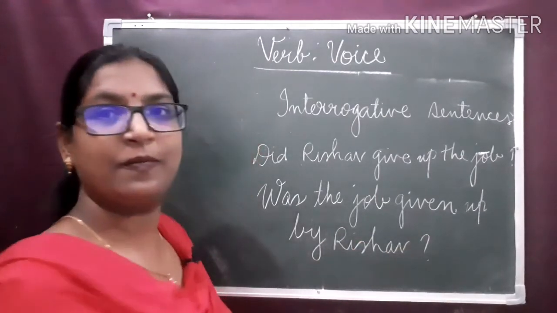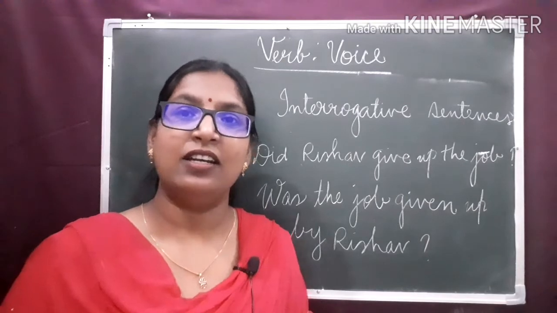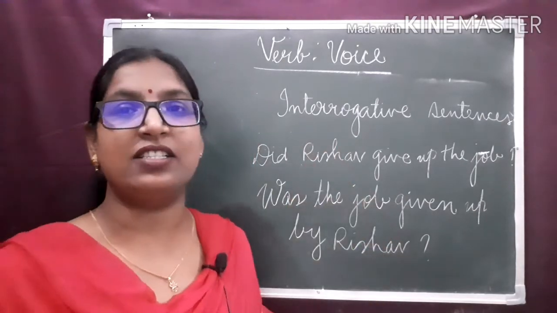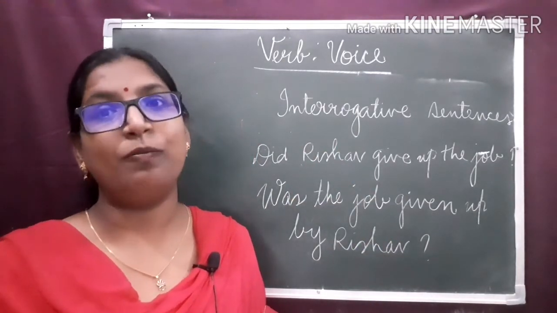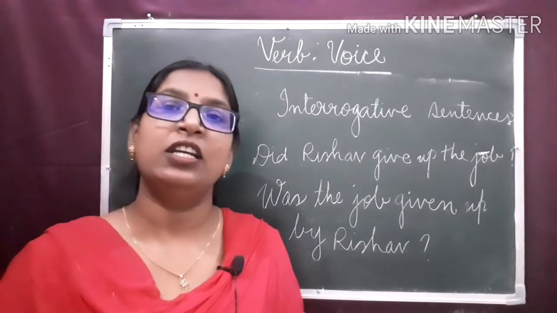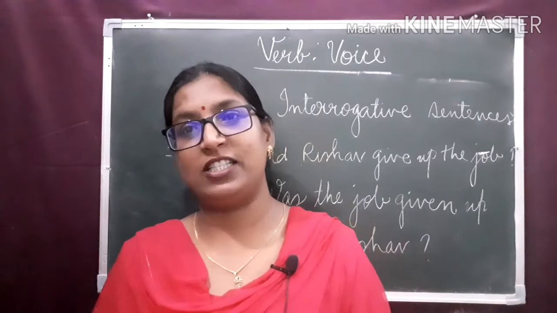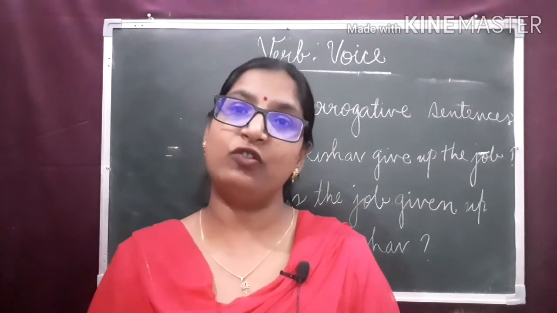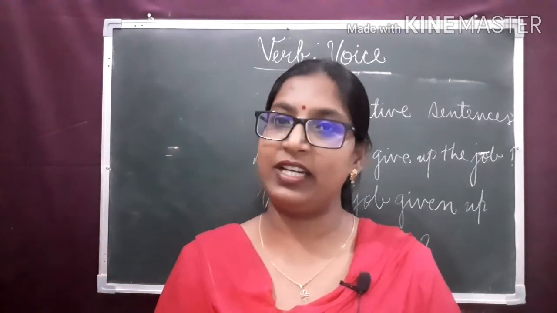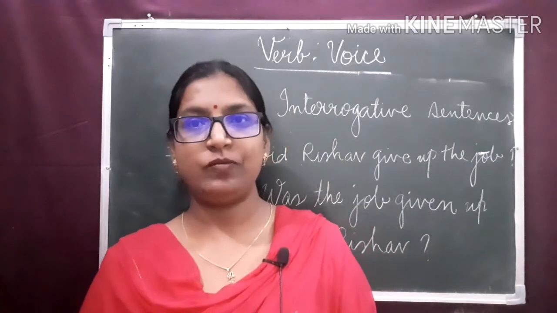Question mark. Did you understand? Likewise, we change interrogative sentences from active voice to passive voice. Always, dear children, always remember, when we change from active voice to passive voice, the tense of the verb remains same. It is not getting changed. Clear?